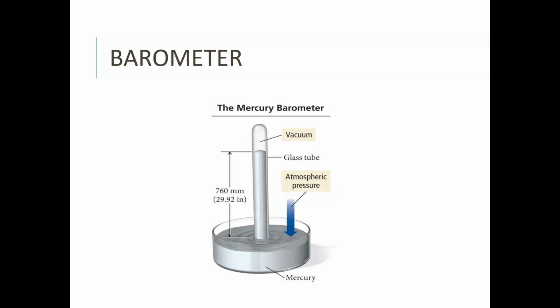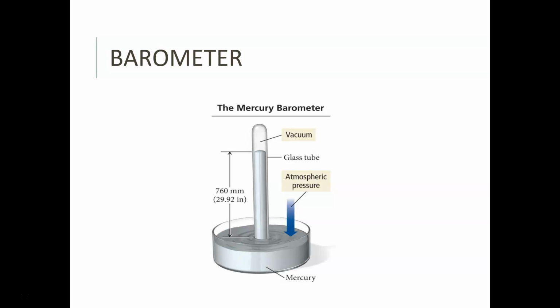And that would tell him the pressure of the atmosphere, because the atmospheric pressure was pushing down on the mercury liquid outside the tube. And there was no gas inside the tube, so it was sucking it up, or it was pulling it up. So the pressure would cause that to happen because there was no material inside the tube to prevent it from happening. And so this is where we get this idea of atmospheric pressure. This is basically how we still measure it.